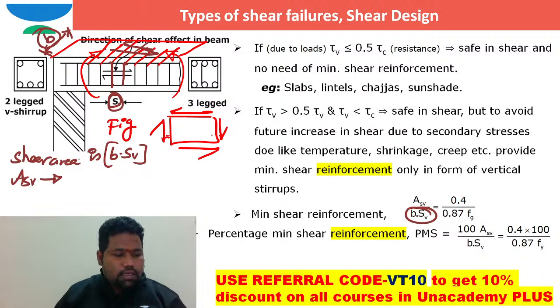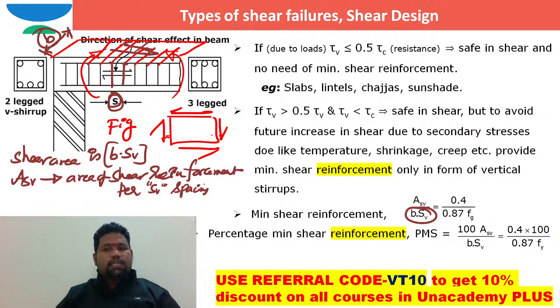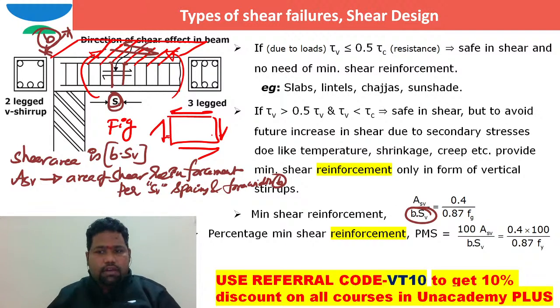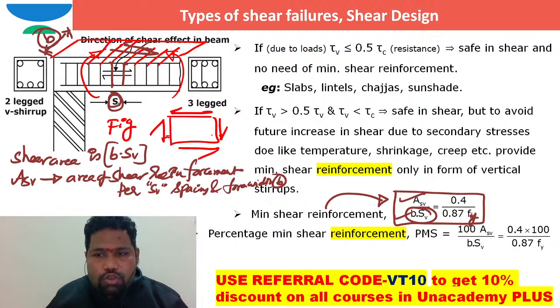ASV is the area of shear reinforcement per SV spacing, acting over a width B. In such case, if I take ASV by B into SV, this is the equation for minimum shear reinforcement: ASV by B into SV is equal to 0.4 by 0.87 fy.